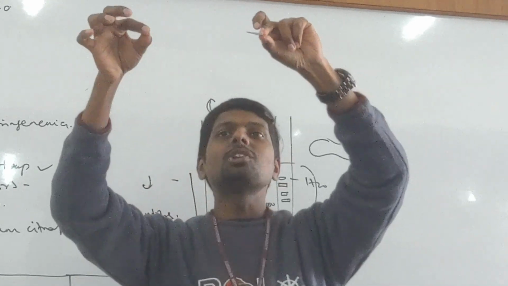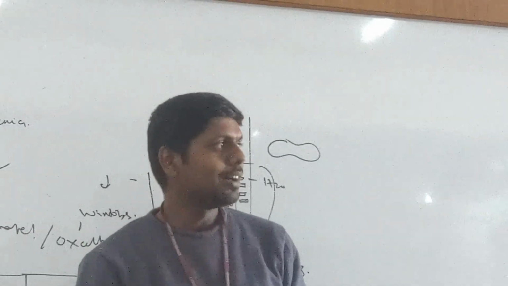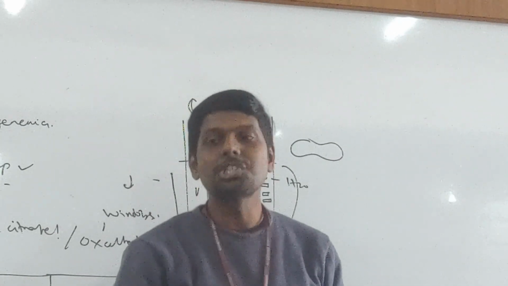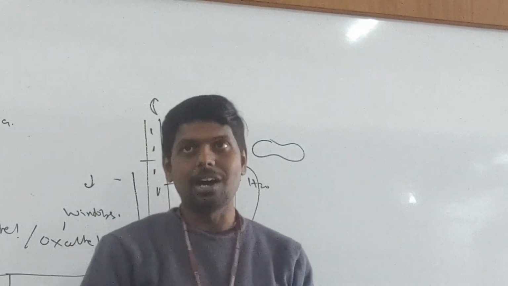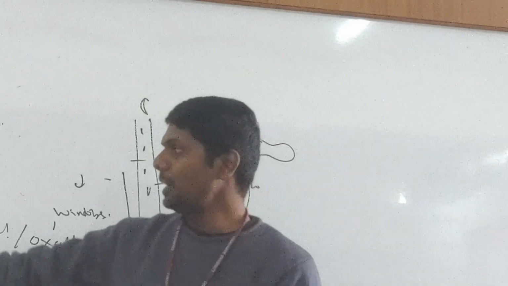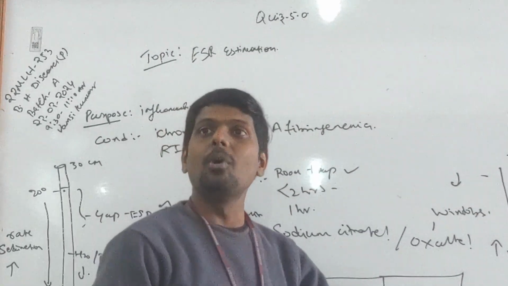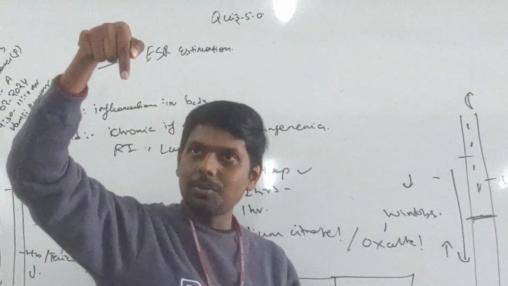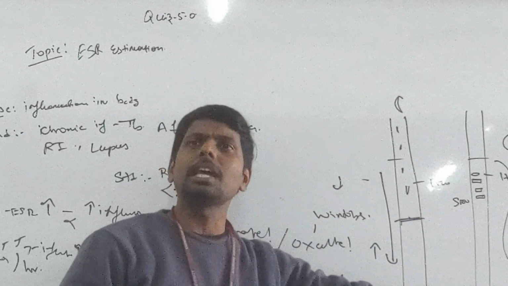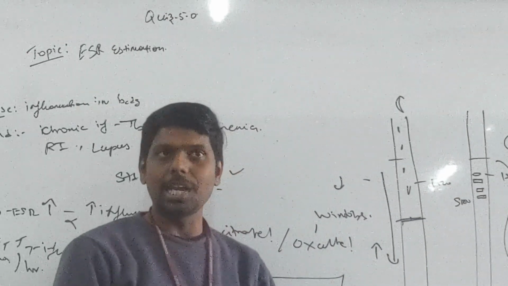When I throw them, which will hit the ground first? The spherical one, right? What is the reason? Gravity and the shape. Here the shape contributes to the rate of descending, or rate of sedimentation. In sickle cell, the rate of sedimentation will be more because it becomes like a rod, whereas a normal cell is biconcave and will take time to sediment. So that is shape variation.